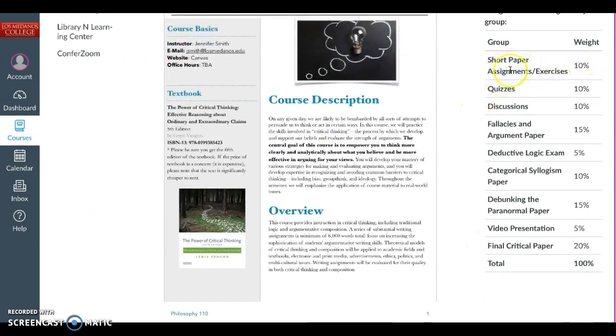Here is how everything is weighted. Your papers are 10%, quizzes are 10%, discussion 10%. First paper is 15. This is a larger exam, so that's 5%. Papers 10, 15, 5, and 20.